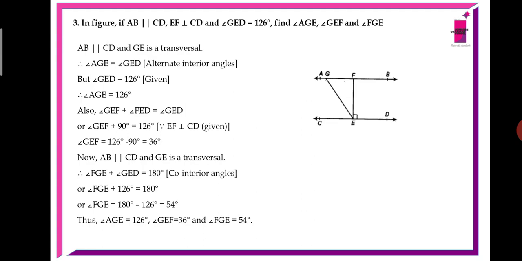Now, AB is parallel to CD and GE is a transversal. Angle FGE plus angle GED equals 180 degrees because they are co-interior angles. So angle FGE equals 180 minus 126, which is 54 degrees. Thus angle AGE is 126 degrees, angle GEF equals 36 degrees, and angle FGE equals 54 degrees.